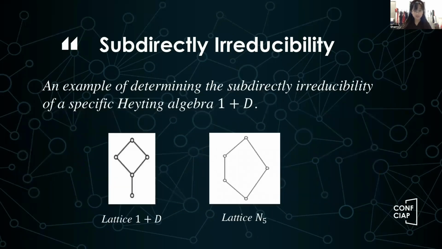Let's look at the lattice 1 plus D. This lattice structure is shown in the left picture. To determine if it's subdirectly irreducible or not, we know that 1 plus D is a congruence lattice of the lattice M5, which is shown on the right. So 1 plus D is definitely a Heyting algebra. Then we can use our method to decide if 1 plus D is subdirectly irreducible. We can see from the left picture that if we remove the top point, then there will be no unique maximal element. So by our method, we know that 1 plus D is not subdirectly irreducible. Then by Birkhoff's theorem, we know that 1 plus D can be decomposed into a subdirect product of its homomorphic images.